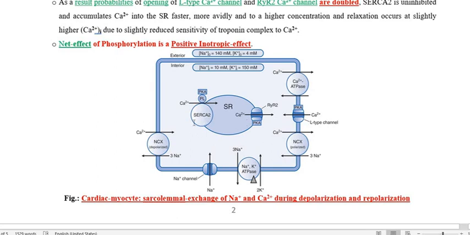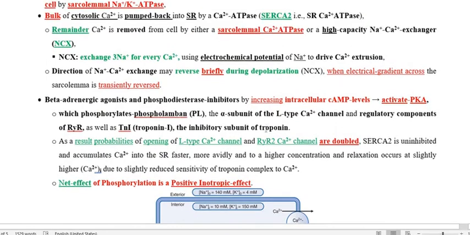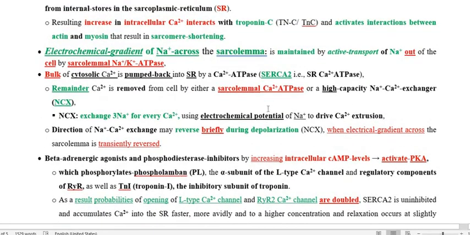SERCA2 pathway. So what is this SERCA2 pathway? This is also responsible for decreasing the intracellular calcium level in the cytoplasm, and that calcium ion moves from the cytoplasm and is stored in the sarcoplasmic reticulum by SERCA. So what is this SERCA? This one is called the calcium ion ATPase enzyme.